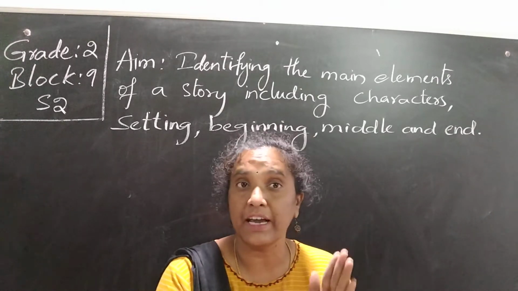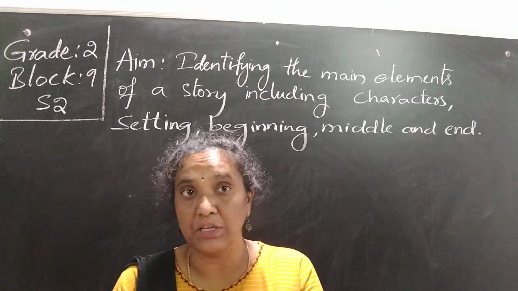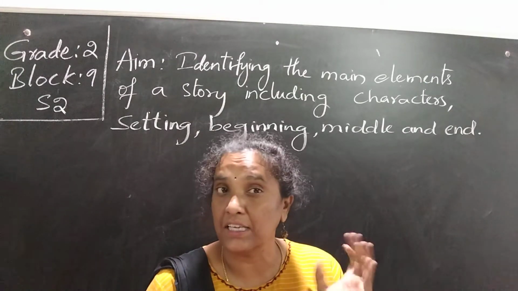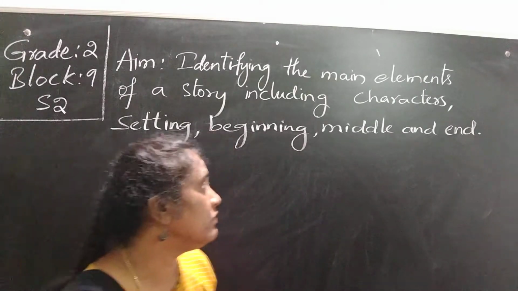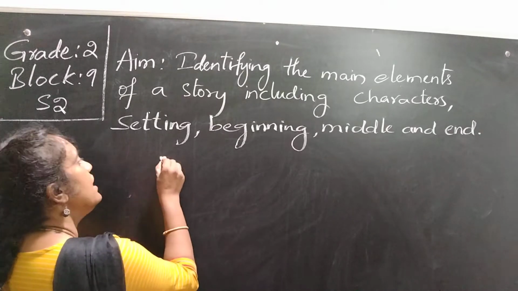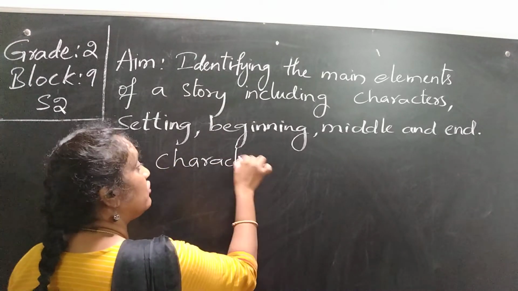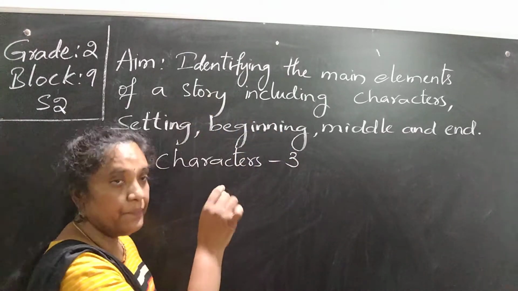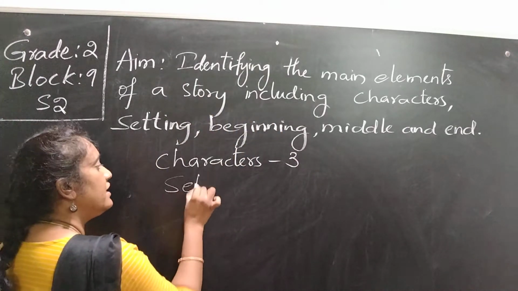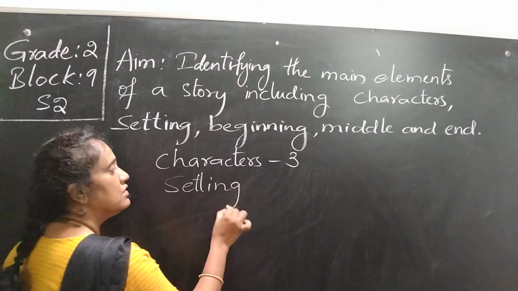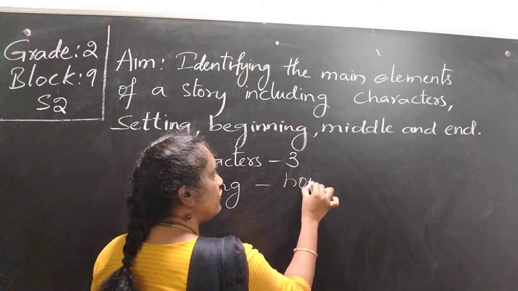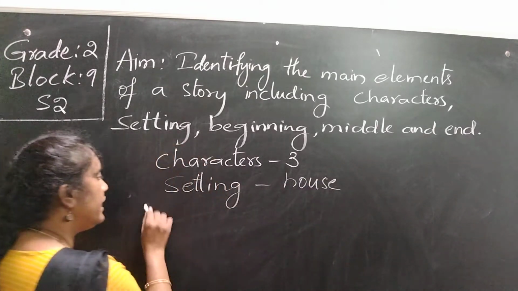So children, you want to recall each and every event from the story after reading any story. If I take the characters, there are three characters in this story. If we come to the setting, it is the house of Sam. Now coming to the beginning of the story.